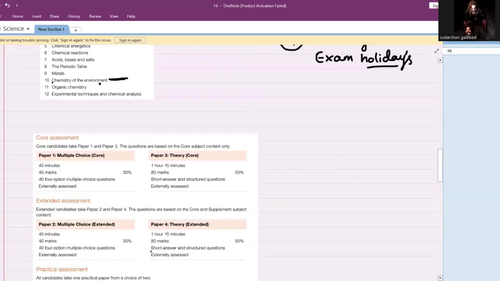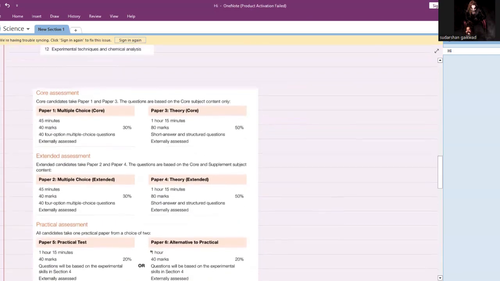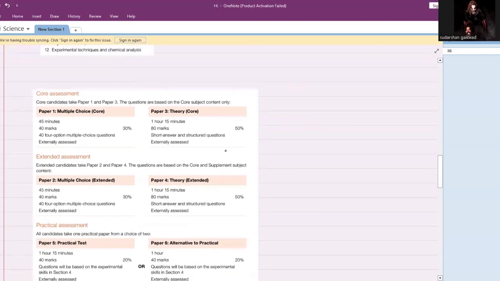So let's check the paper pattern now. Basically, when a student is entering 9th grade, we give them this syllabus, the chemistry 0620, for 9th and 10th. In 9th grade, we complete 70% of the chapters.